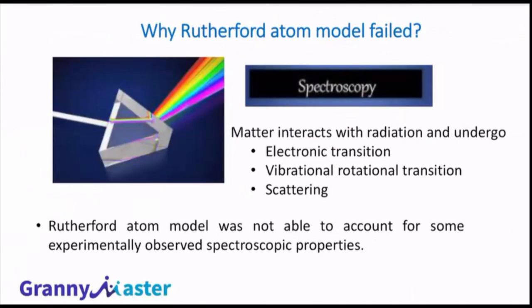Till now, I was discussing only the subatomic particles and an atom. I didn't discuss anything that is affecting atoms and subatomic particles. For example, if I pass a radiation, even visible light, any electromagnetic radiation, through a matter, what happens? The atoms, especially the electrons in that atom, will interact with the radiation.